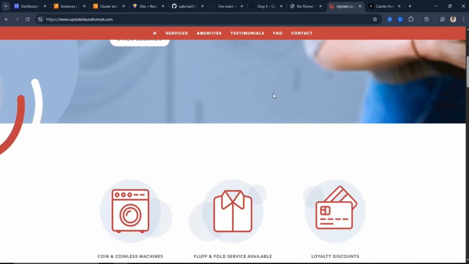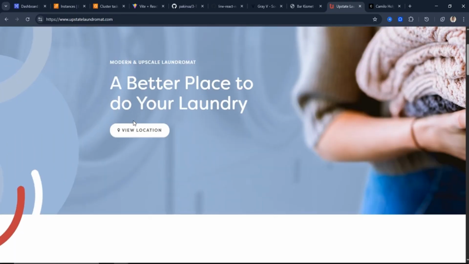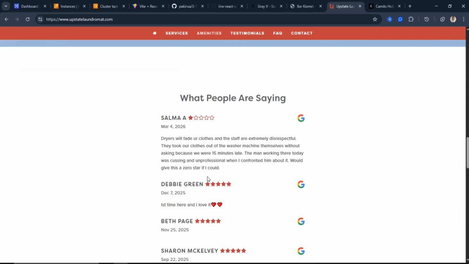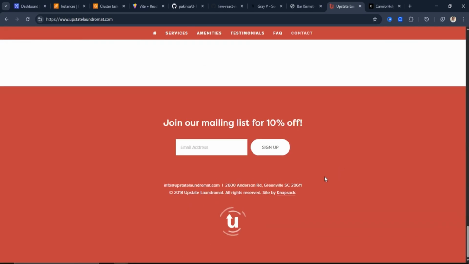This is another example. You can see services, amenities, testimonials, frequently asked questions, and contact. So these are not web application websites. These are static websites. They just have information. They're not collecting any details from you. They're not asking you to sign up or sign in or do anything precisely. It's just transferring information to you.